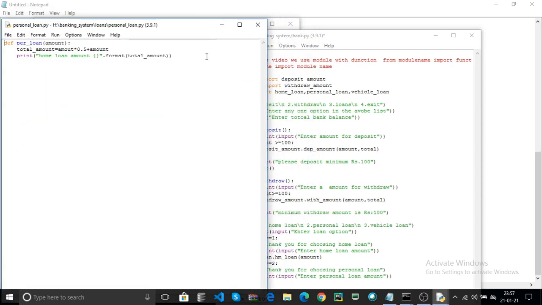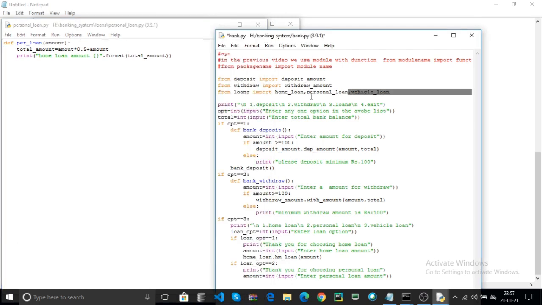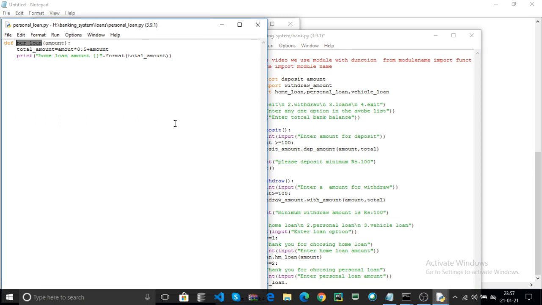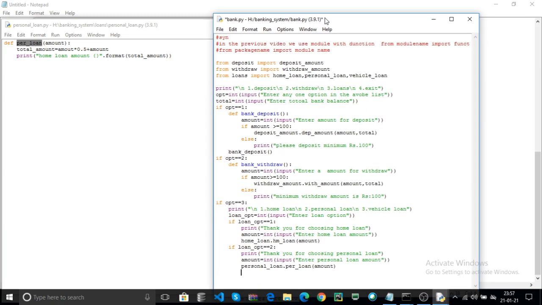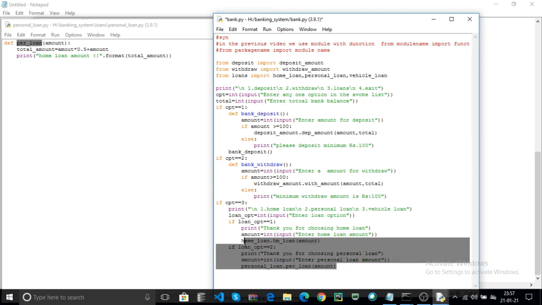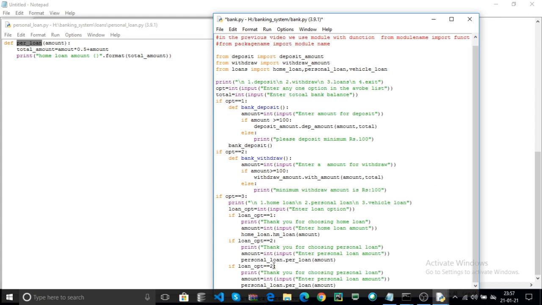The personal loan module contains the package, and PR_loan is the function in your personal loan module. Here directly pass the amount and finally calculate your loan amount along with the tax. If your option is equal to 3,